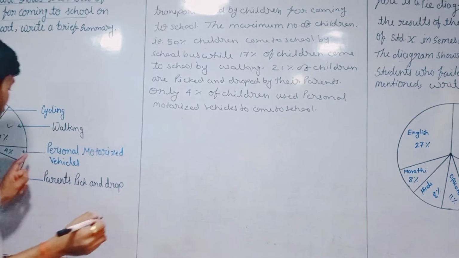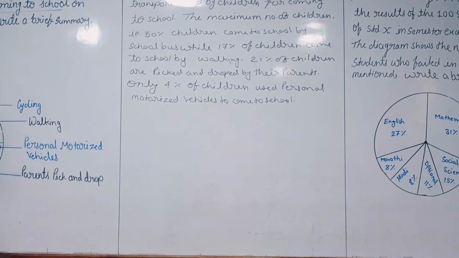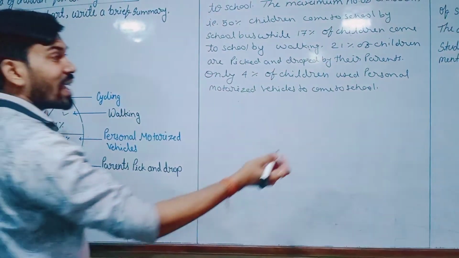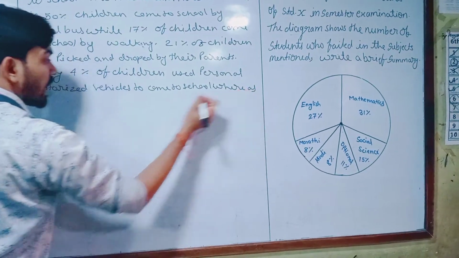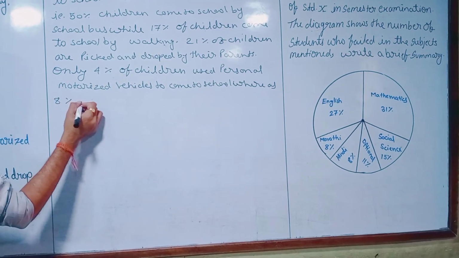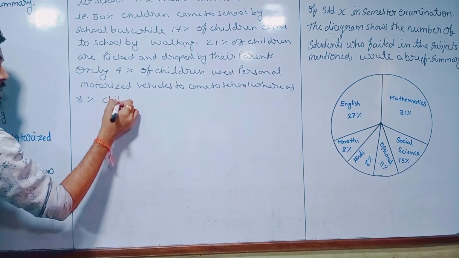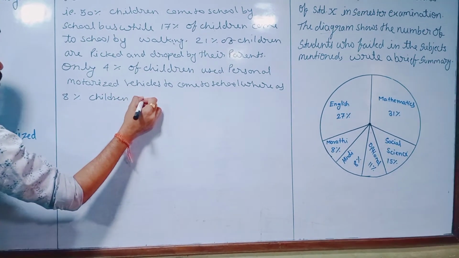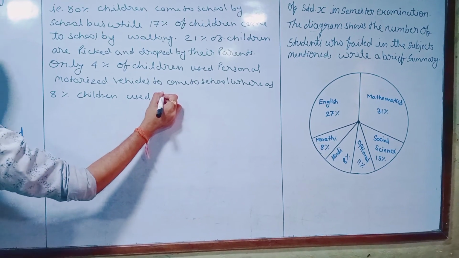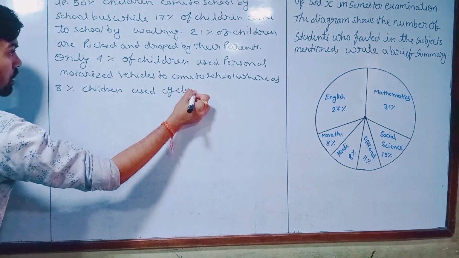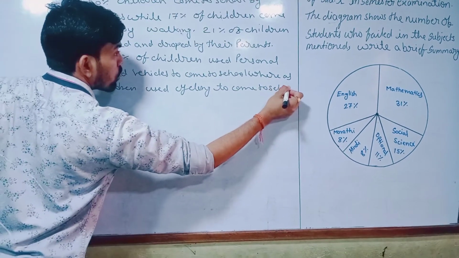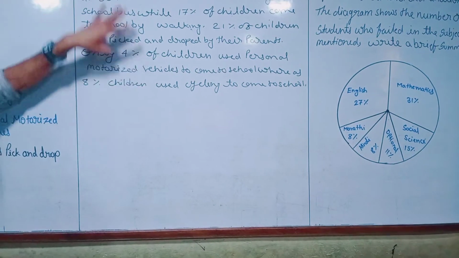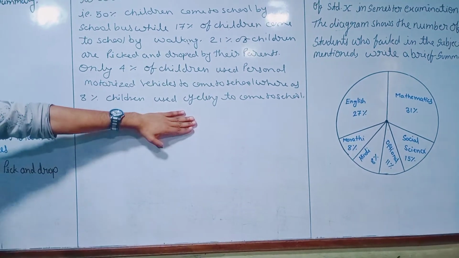So this way we did it, and the remaining is 8%. Just use the conjunction whereas: whereas 8% of children used cycling to come to school. So this way we completed all the given information in this summary.